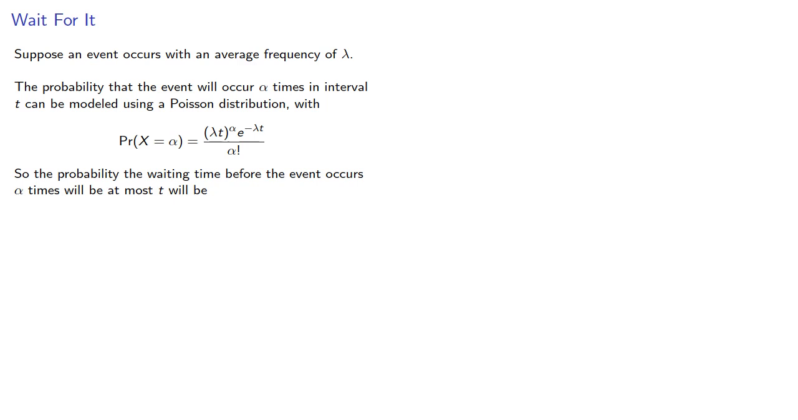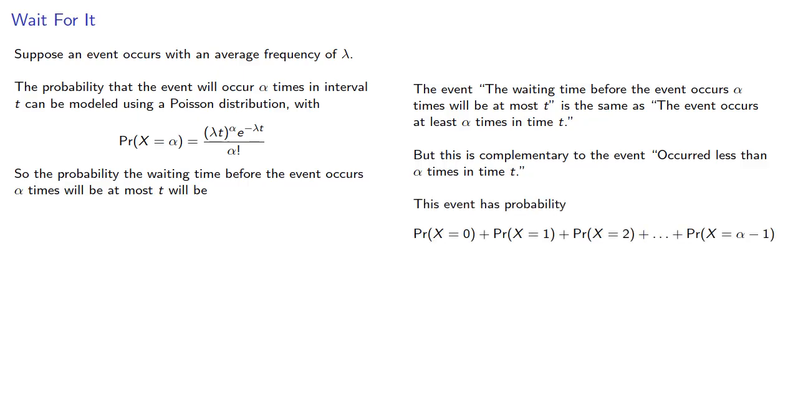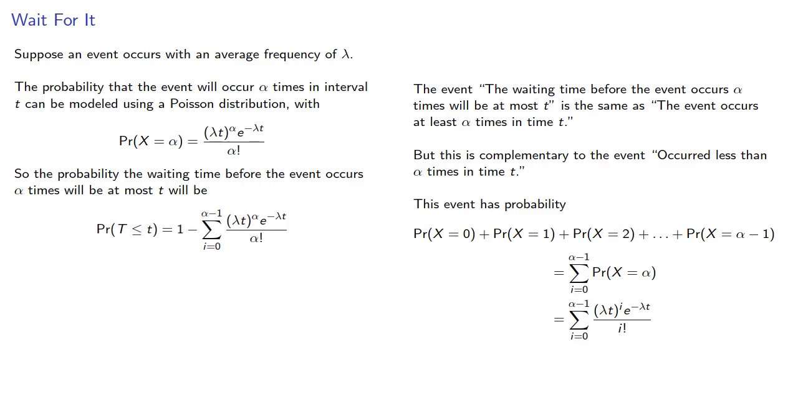Now, if we want to consider the waiting time, the waiting time before the event occurs alpha times will be at most t is the same as the event occurs at least alpha times in time t. But this is complementary to the event occurred less than alpha times in time t. And this event will be the sum of the Poisson probabilities, and we can express that in sigma notation as so the probability that the waiting time before the event occurs alpha times will be at most t. That'll be complementary to that sum.